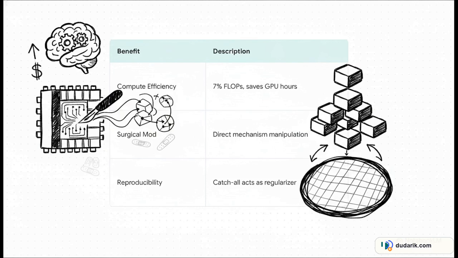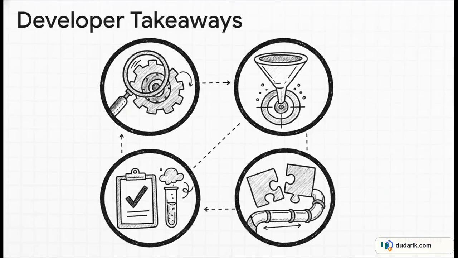Plus, because that catch-all component acts as a regularizer, the authors reported highly reproducible and mechanistically faithful circuits across multiple experimental runs, which solves a huge sensitivity issue we've seen in past research. For the builders and developers tuning in, here are your crucial takeaways. First up, TPD is a research tool for analysis and modification. It is not an inference optimizer to make your runtime faster, because that catch-all component still requires forward passes.